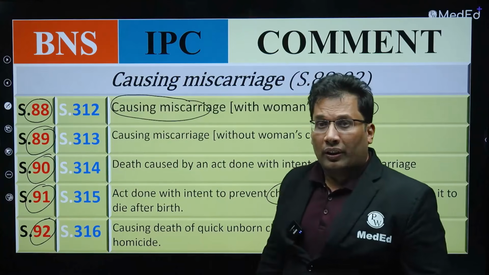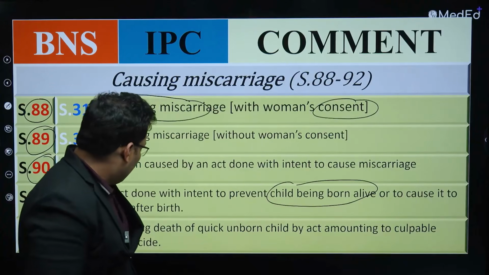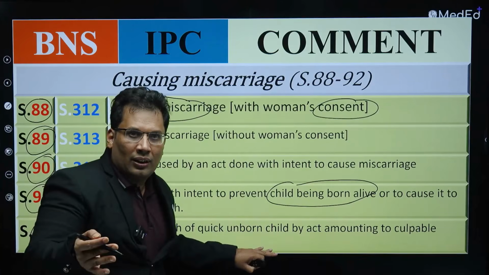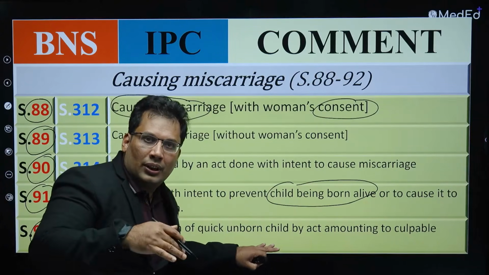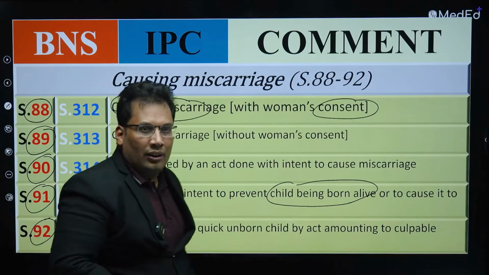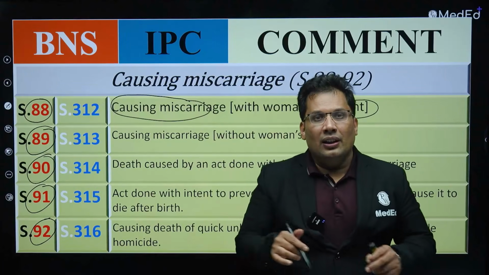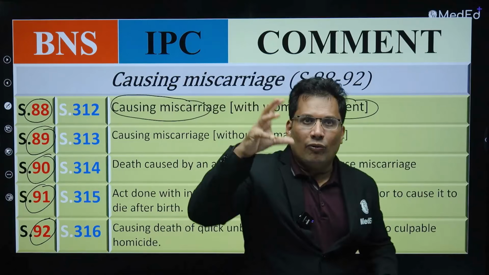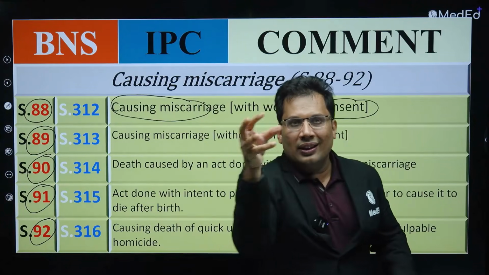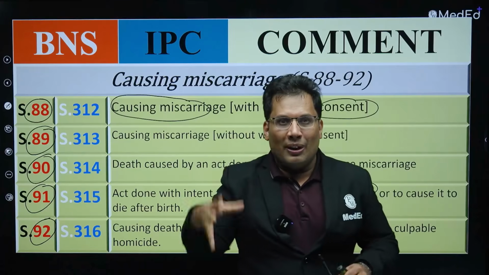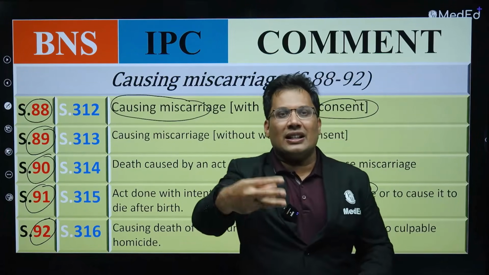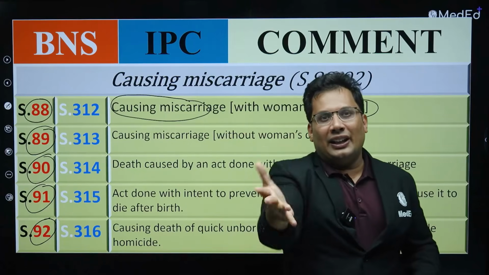Then 92. 92 is also important. So 92 is causing death of a quick unborn child, that is within the uterus, by an act amounting to culpable homicide. This is very interesting. When there is violence towards a pregnant female, the motive is to hurt that female. But somehow she escaped and there was serious damage to the fetus within the uterus. Then it is 92.